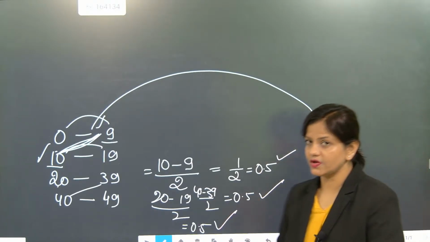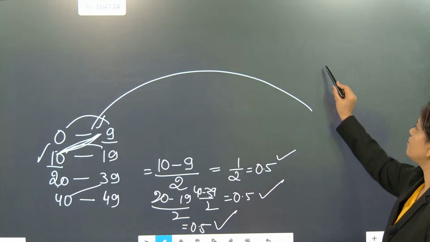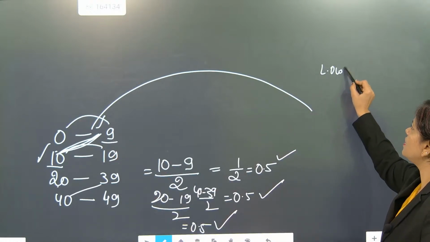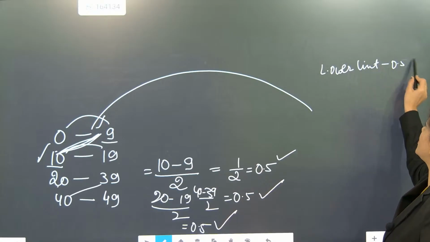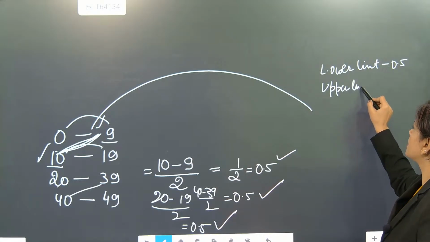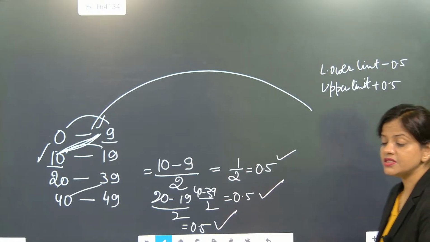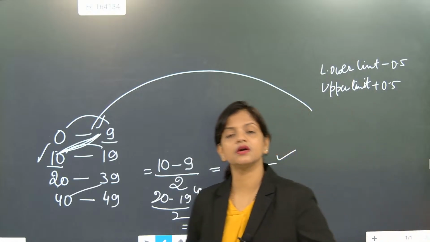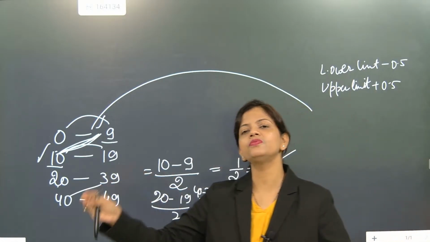So we will do one work. For the lower limit, the formula is lower limit minus 0.5, and upper limit plus 0.5. That means whatever deviation is coming, that deviation divided by 2 will be added.